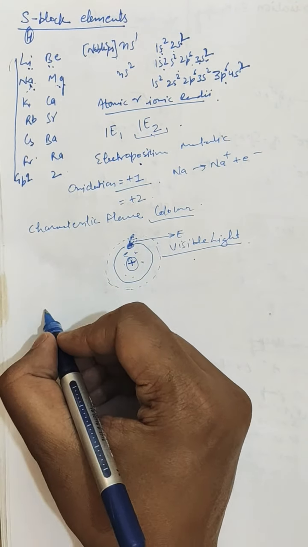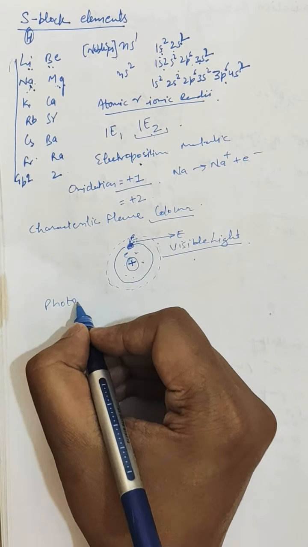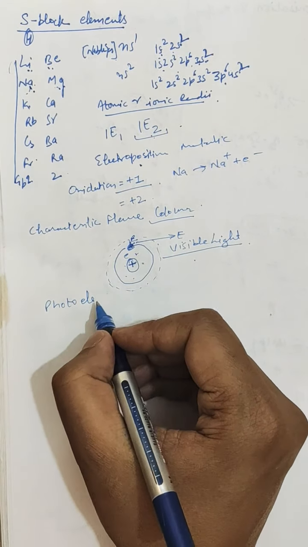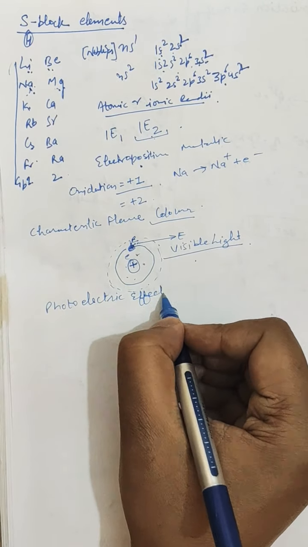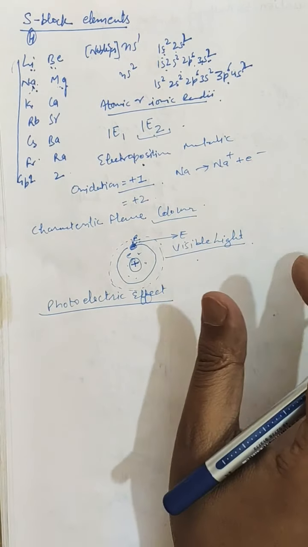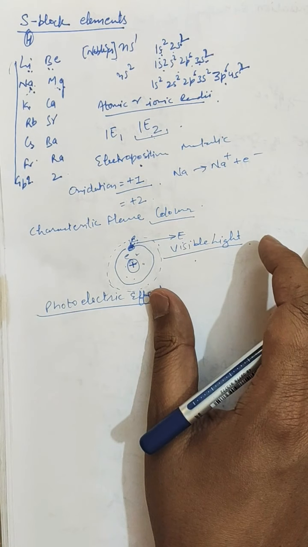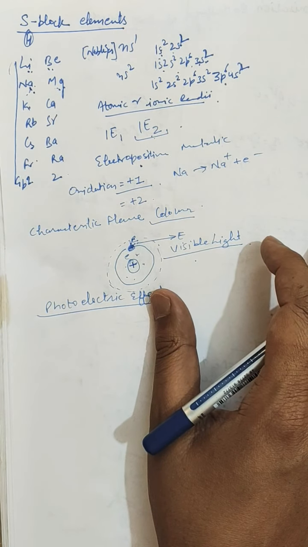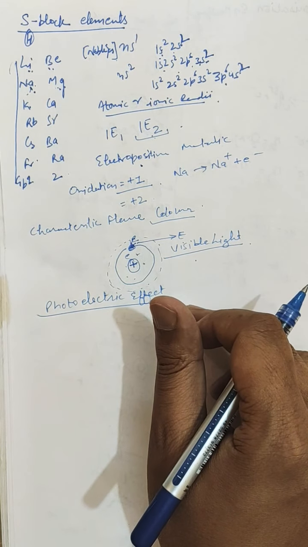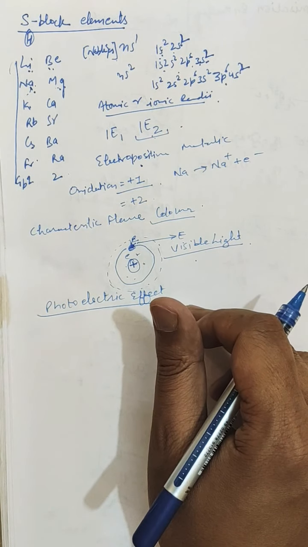Further is the photoelectric effect. So what is the photoelectric effect? The alkali metals readily emit electrons when radiation strikes their surface. This phenomenon of ejection of electrons when electromagnetic radiation strikes the surface of a metal is called the photoelectric effect.